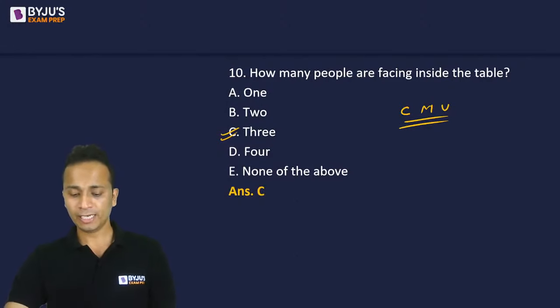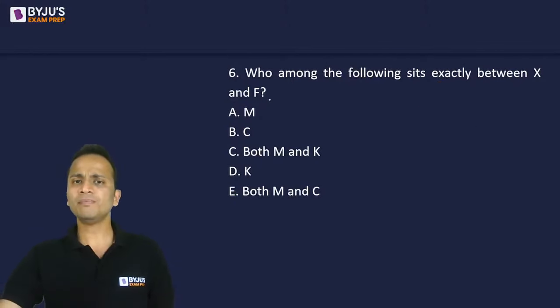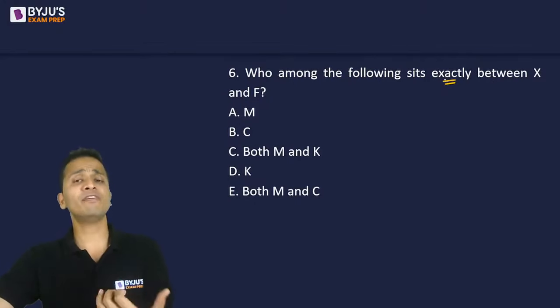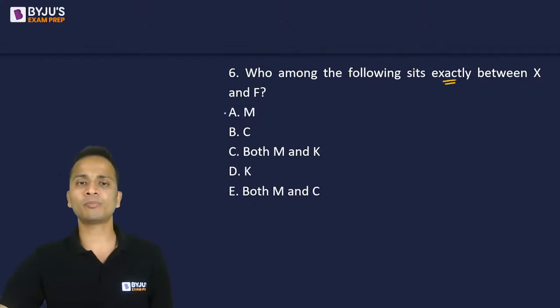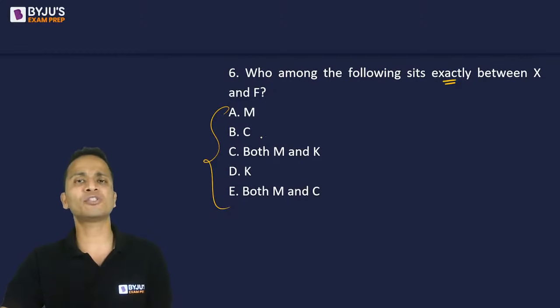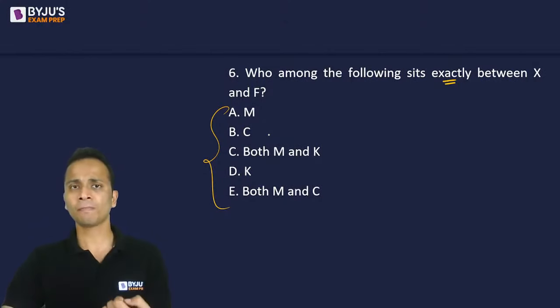All right. Now Shruti asked one question. So let's go back to that. The question is who among the following sits exactly between X and F? So Shruti, if exactly is not there, then who among the following sits between X and F? So there will be a lot of people. So accordingly, the options would have been there. In that case, the options will change. They will not ask you who among the following sits between X and F. They may ask you who among the following sits between X and F in a particular direction. So they will give you the direction as well, in which direction you will have to check.